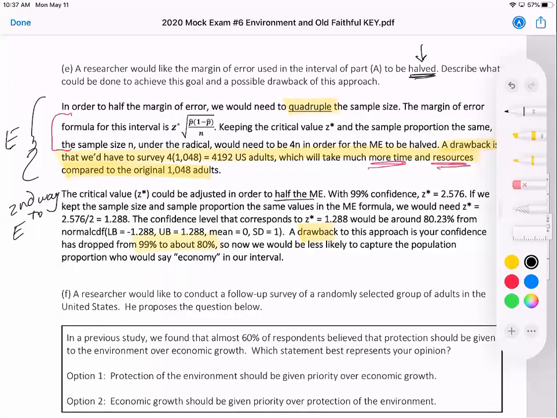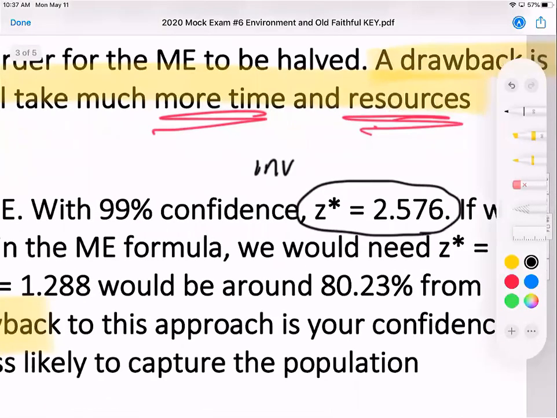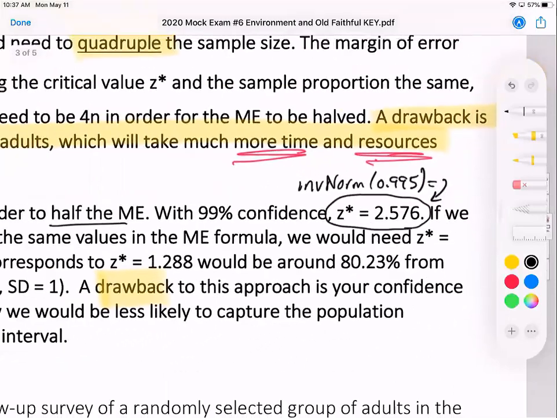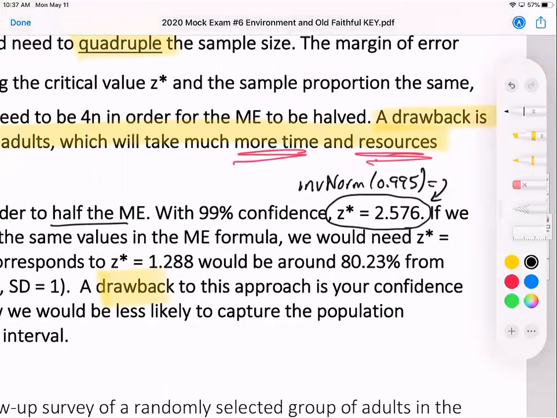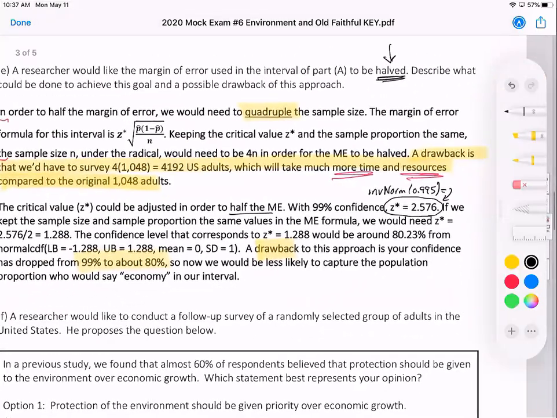With 99% confidence, Z star is this. You could get that by using inverse norm on your calculator, and 99% would be .995. So that would be that. You could also use Table A. I think that's a fair question, and it's calculator light, nothing too crazy needed here.